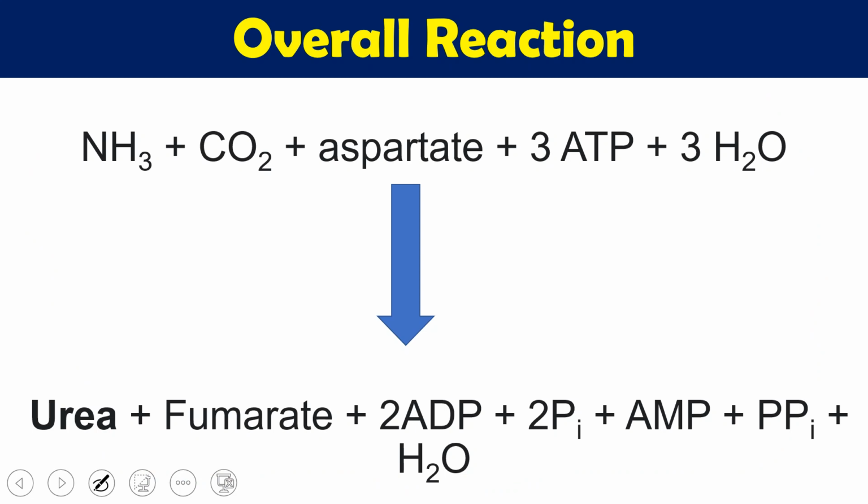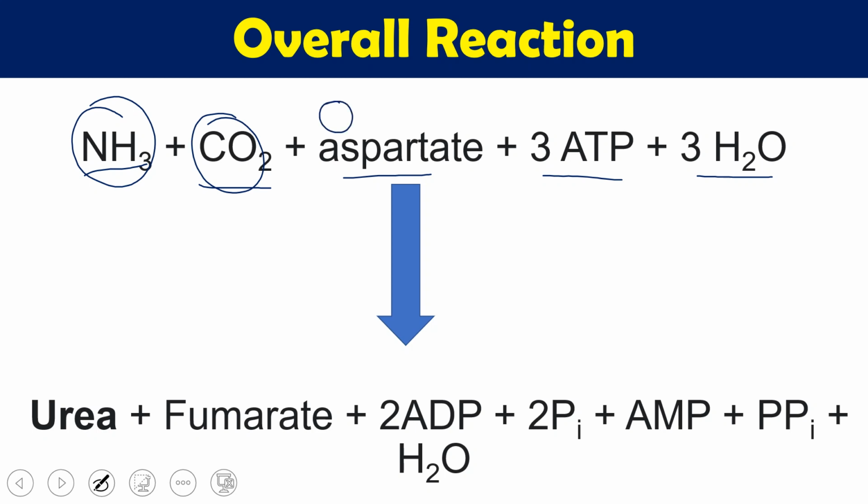In this case, if you see it, 1 ammonia, 1 carbon dioxide, 1 aspartate, 3 ATP and 3 water molecules are involved. This ammonia, this carbon dioxide and 1 ammonia from here are going to give me urea. So urea comes from ammonia, carbon dioxide and nitrogen from the aspartate. The carbon skeleton of aspartate is going to give us fumarate.